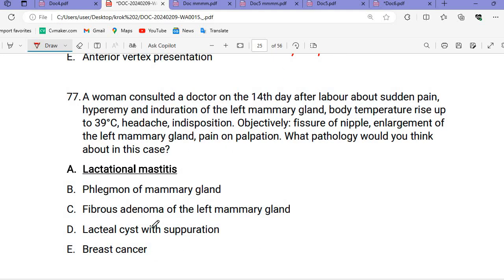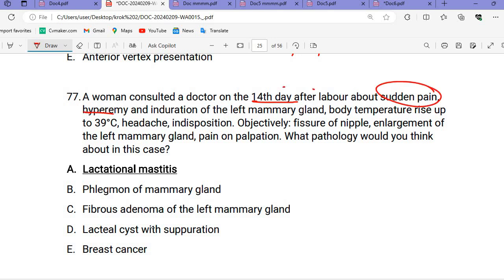Then question number 77. A woman consulted a doctor on the 14th day after labor about sudden pain and hyperemia.